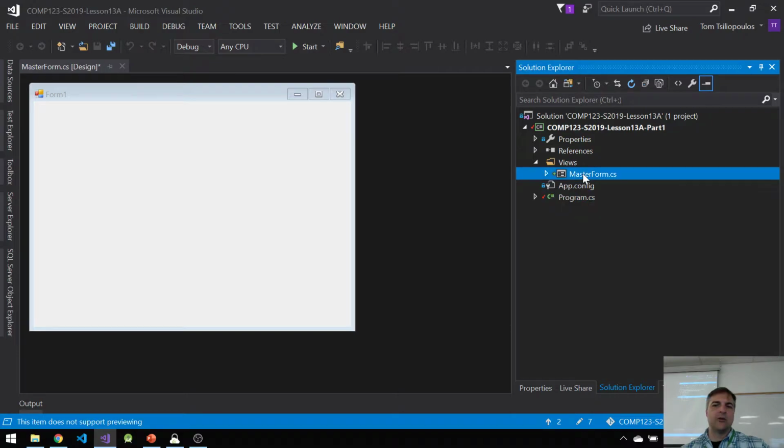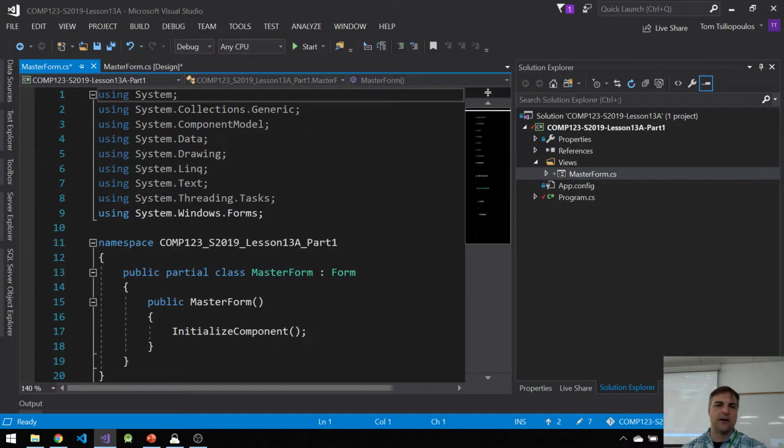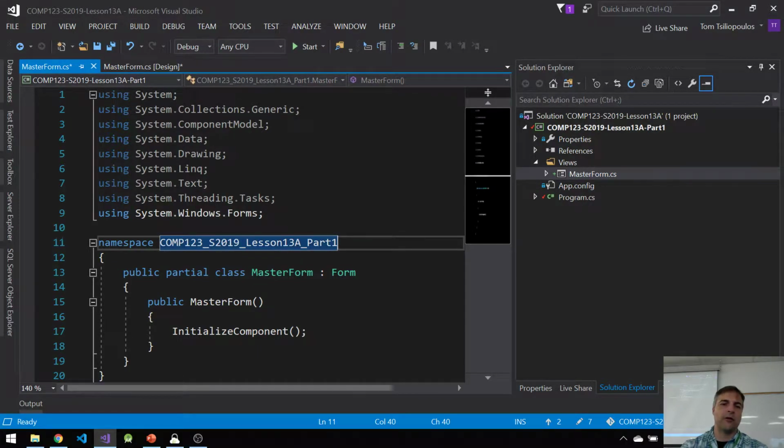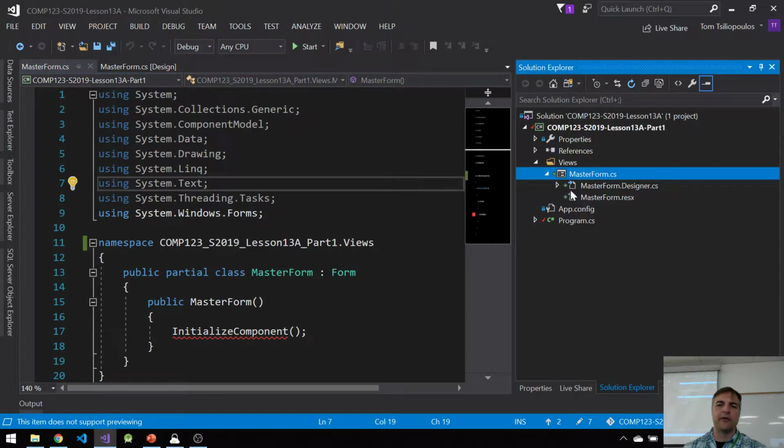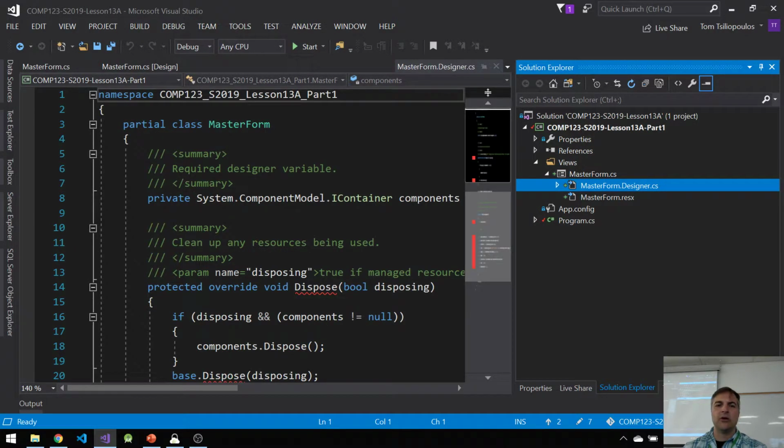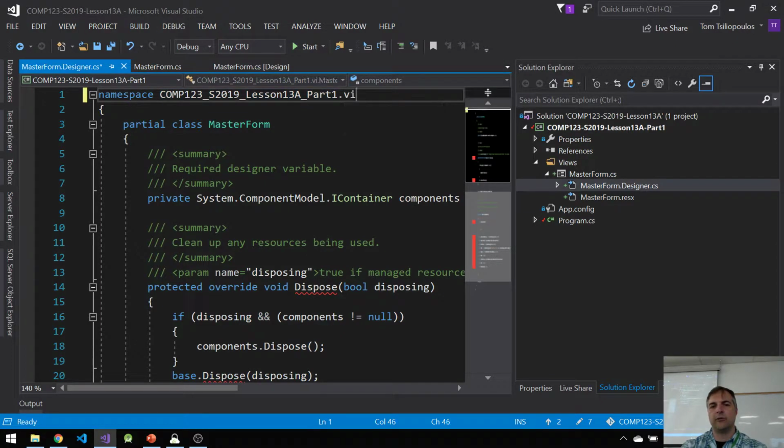However, one thing to note is when you move it this way, and if I press F7, because I had this question just now, I didn't do it this way for the other classes, the namespace is incorrect. It should say COMP123 S2019 Lesson 13A Part 1 dot Views, because that is the namespace we're in, Views. It's also going to be an error because InitializeComponent is part of the other partial class. So if I look at MasterForm.Designer, we did this last time, you also have to change this namespace to Views. And if you do that, then the error goes away.